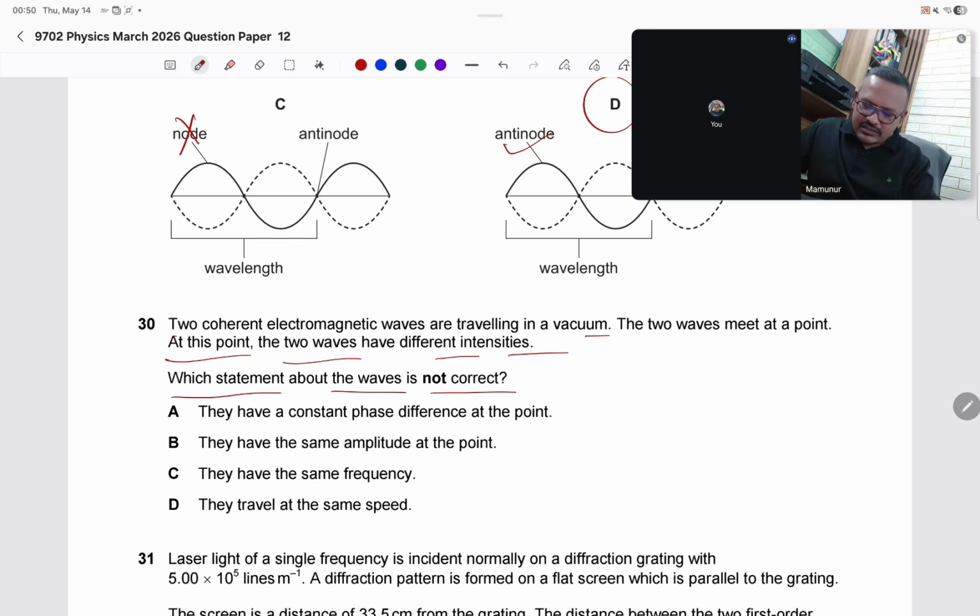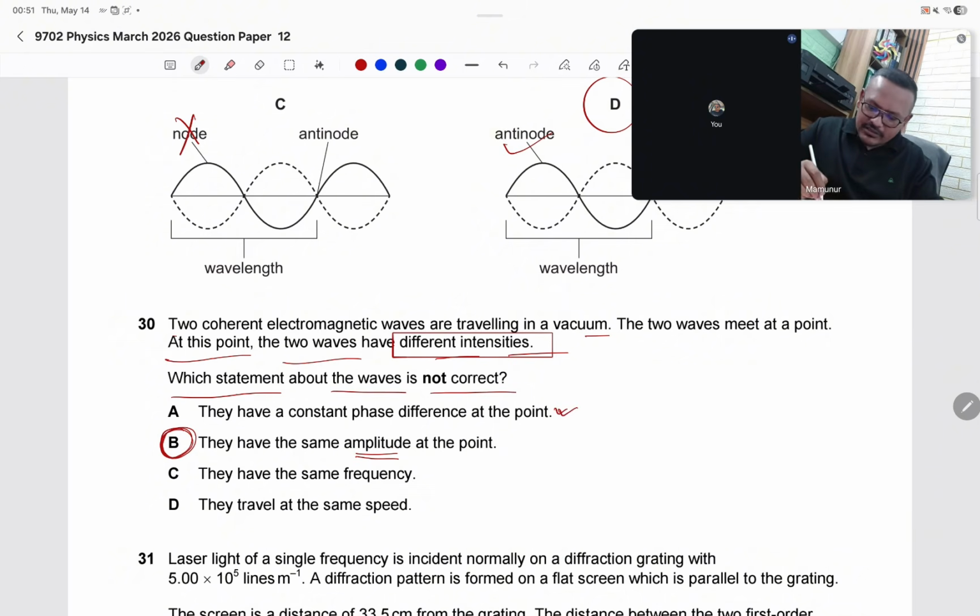They have a constant phase difference at that point. Yes, that is correct. They have the same amplitude. But the intensities are different. They are asking here that the intensities are different, so how can they have the same amplitude at a point? It's not possible. So I think this one is the answer.